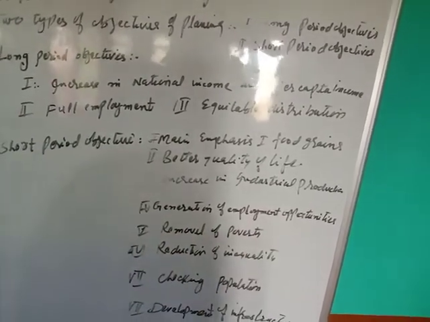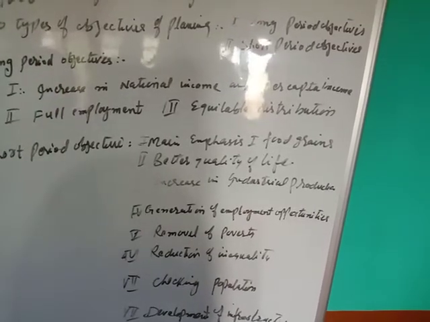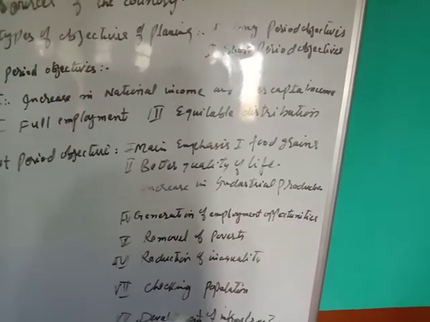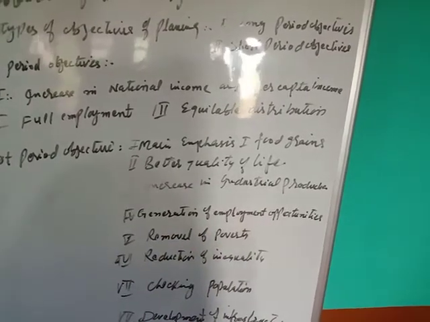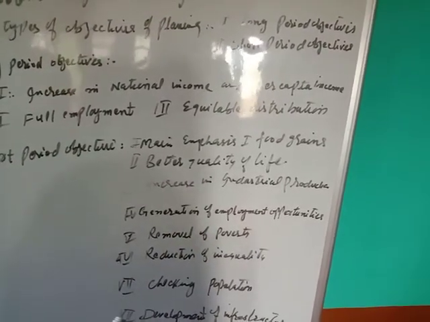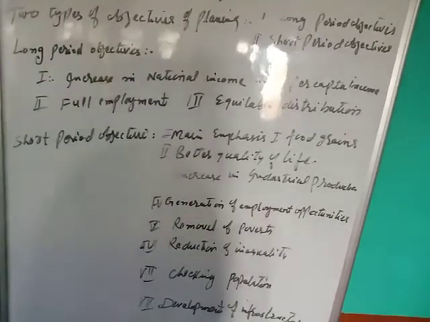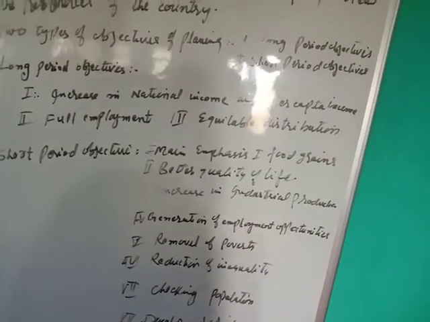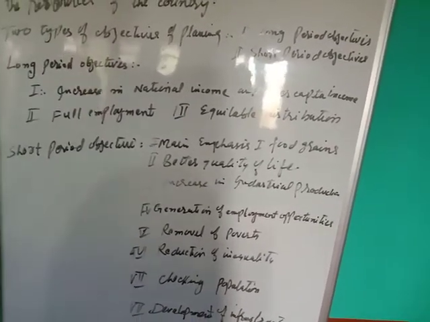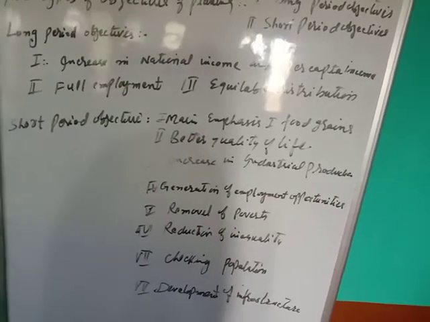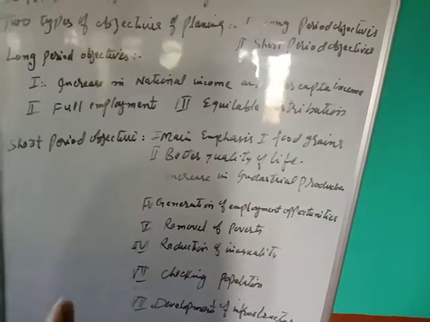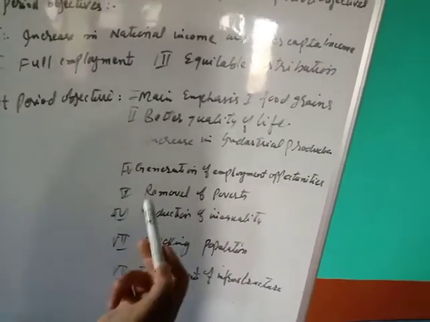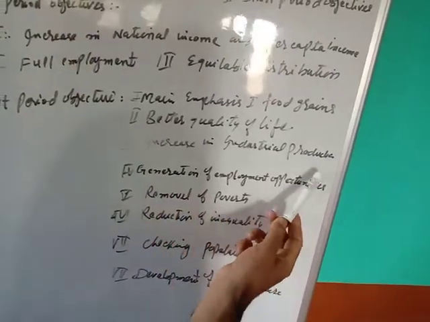When there is better quality of life, we can say that the country will make progress. What is meant by better quality of life? All the necessary items which are good economically, physically, and mentally for each Indian must be provided to the individual. Number three, increase in industrial production.